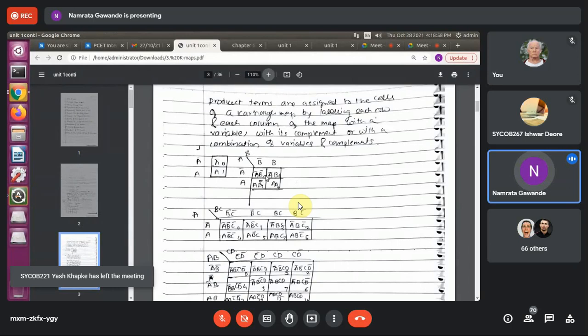A bar, B bar. Now, for this particular cell, what you will write? The combination of variable A bar, B. Right? Now, for this particular cell, how you will write the combination? A, B bar. And for this particular cell, how you will write the combination? A and B. Right? Accordingly, you can write it.